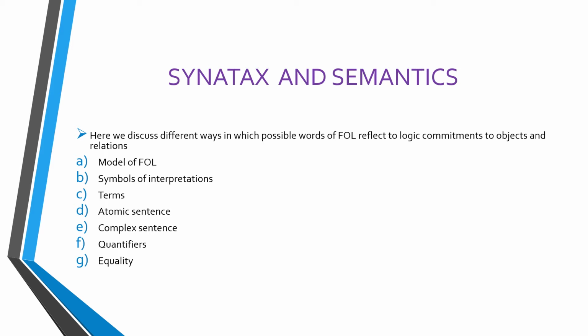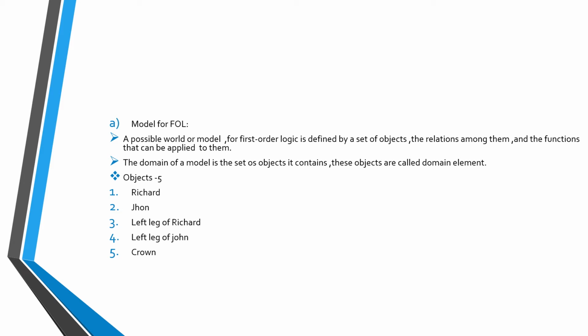It has syntax and semantics. Syntax and semantics have seven different types: model of first order logic, symbols and interpretations, terms, atomic sentence, complex sentence, quantifiers, and equality. First of all, I am telling about the model of first order logic. It is a possible world or model.